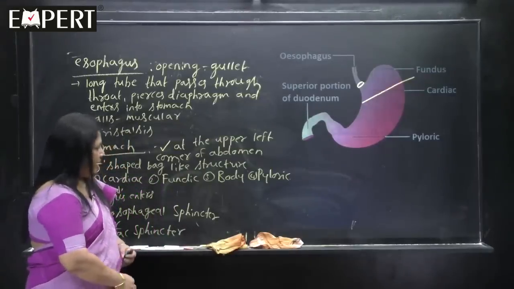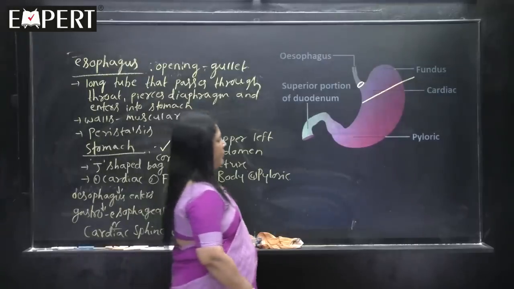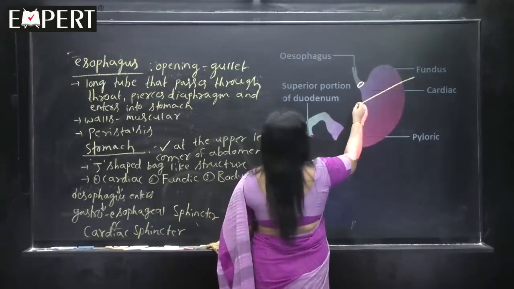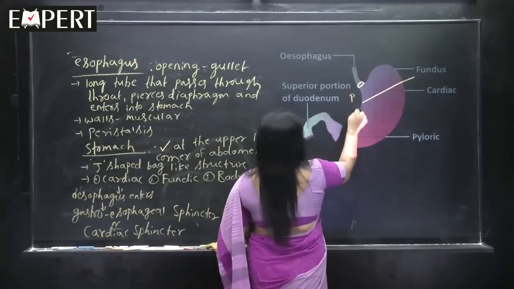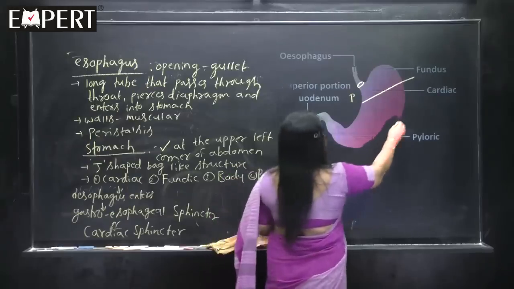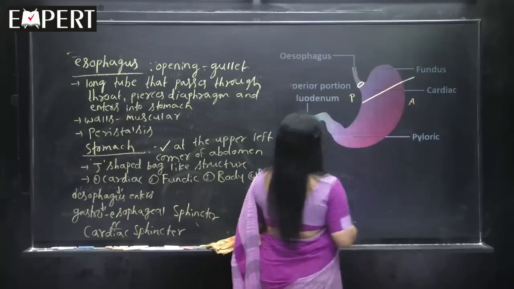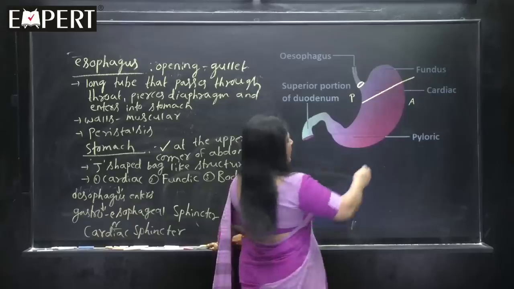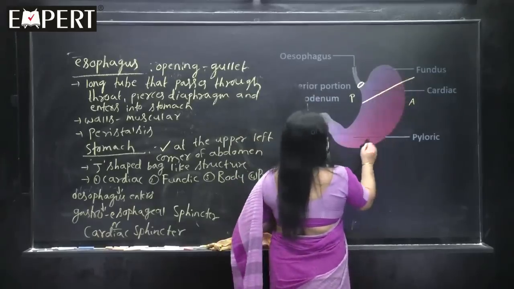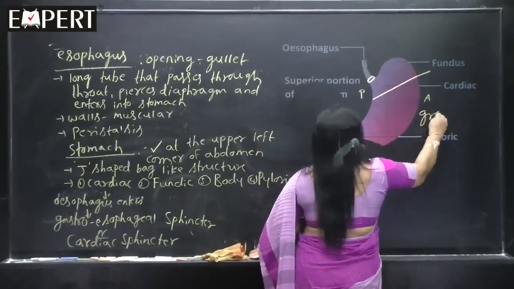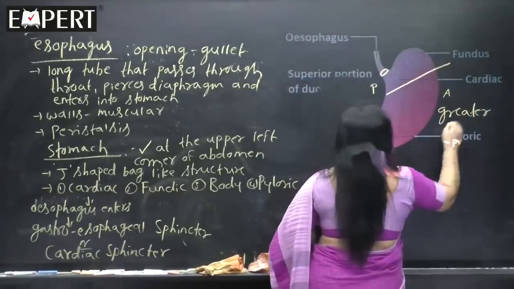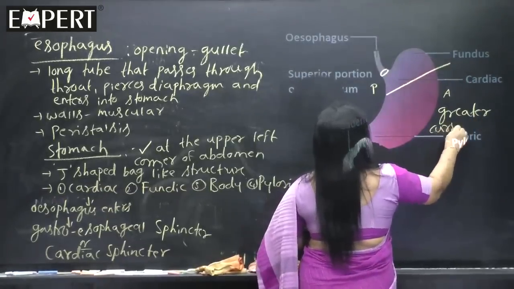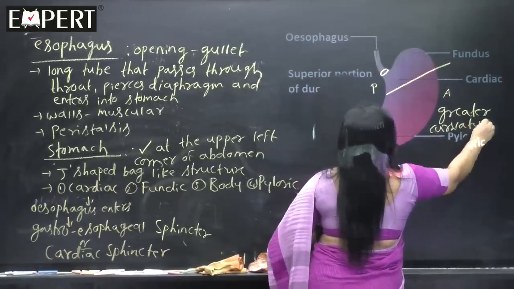And here in the labeling it is not there, I want to tell you. See, this is called the posterior part of the stomach, and this is regarded as the anterior part of the stomach. This entire length is called the greater curvature of the stomach.